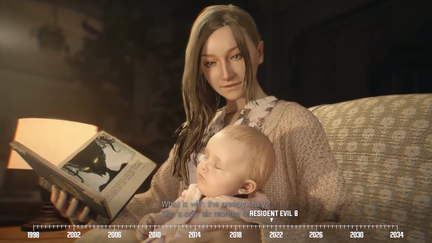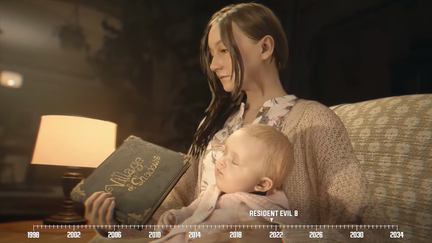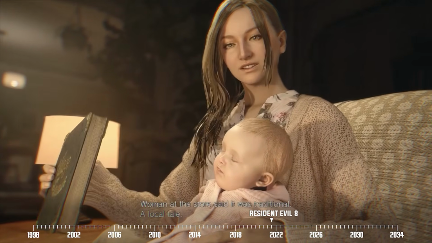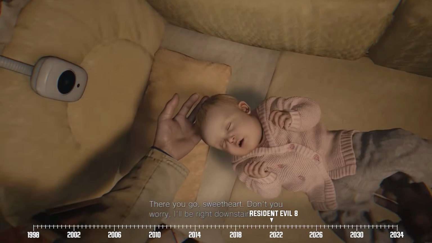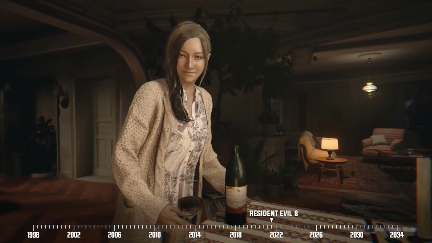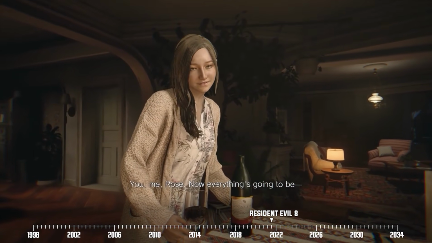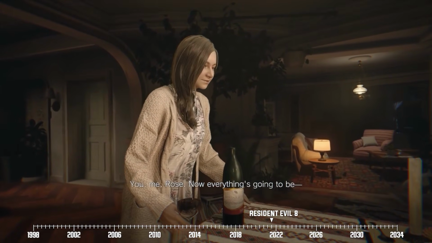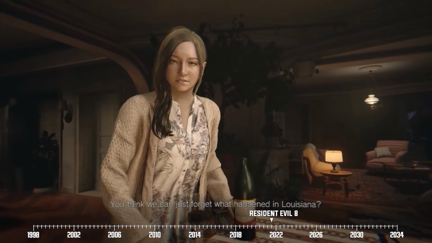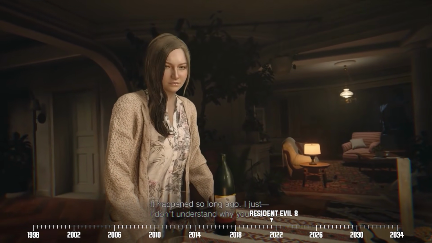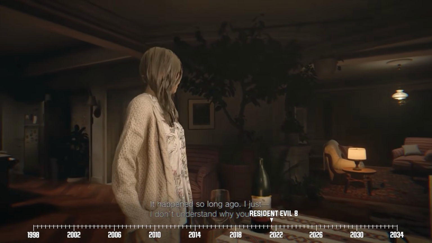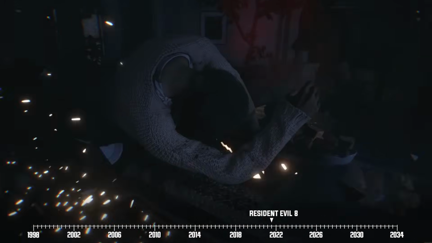Regardless, our story opens at the Winters household where Mia reads her daughter, Rose, a bedtime story until she falls asleep. Ethan carries the kid to her bedroom and the couple has dinner afterwards. Nothing out of the ordinary happens, except for the fact that it's clear both Ethan and Mia were left with some lingering psychological scars from their time at the Baker house. They almost get into an argument when Ethan brings up Louisiana, but this quickly turns into an absolute tragedy when someone suddenly shoots Mia in the shoulder.